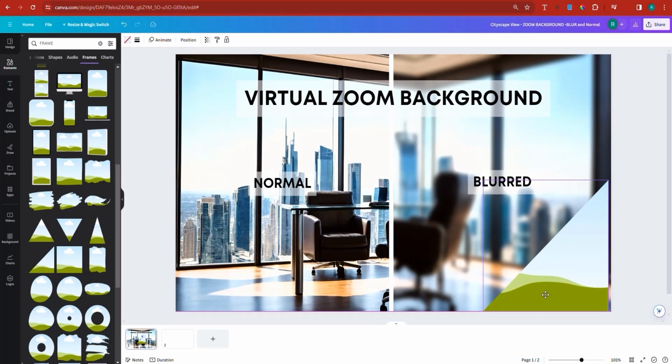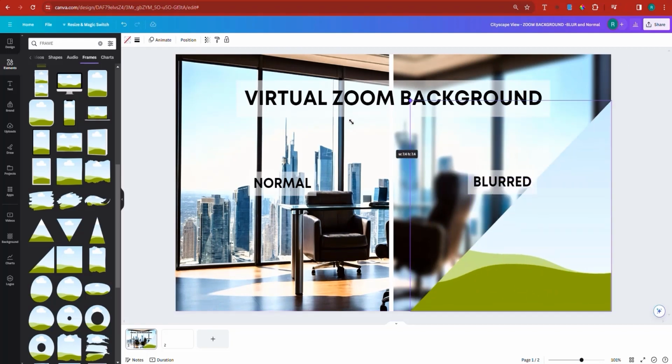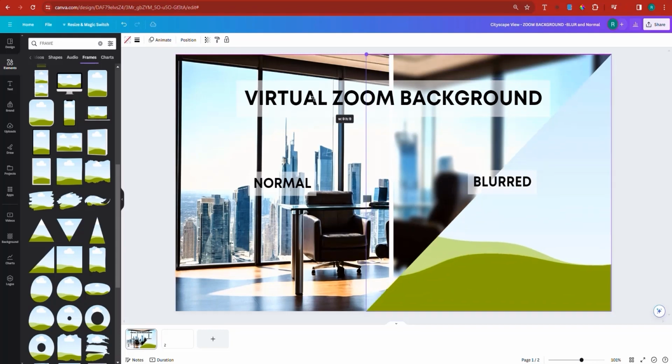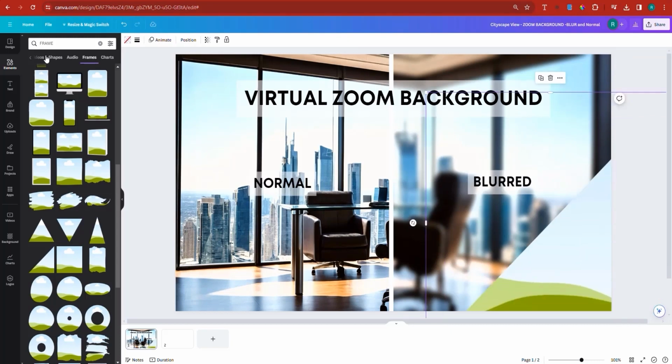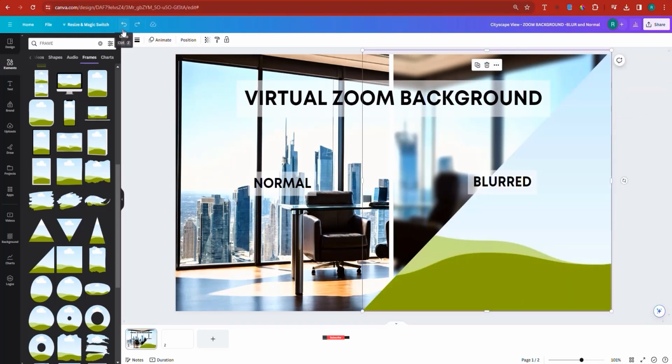And so what you can do, you can basically make this bigger like this. And then you can find something else that basically completes it. I think that just this one is okay. Now you can take the blurred one and place it right. Now actually, okay, let me go back. All right, there you go.